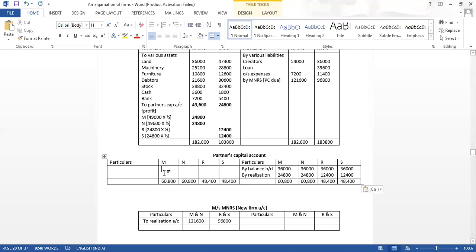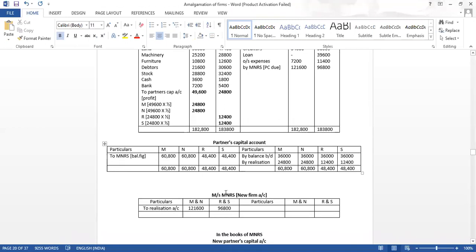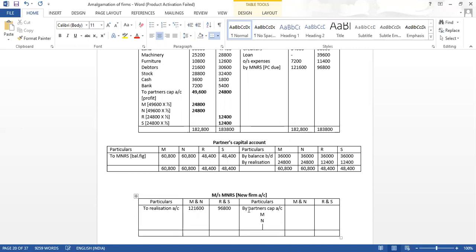Same will come above. This will be by, sorry, not by, to new firm. Name is MNRS balancing figure. So to MNRS will become by partners capital account MNRS.